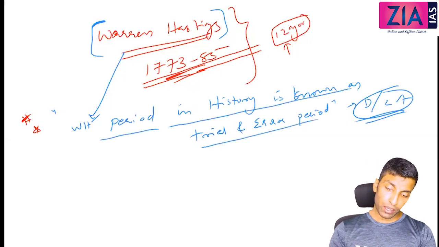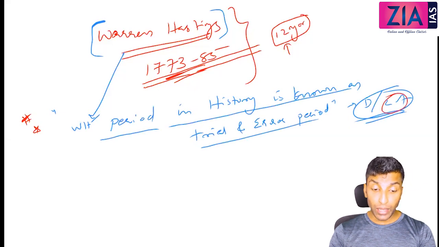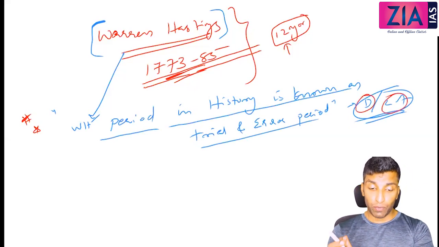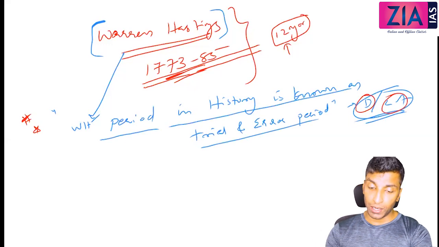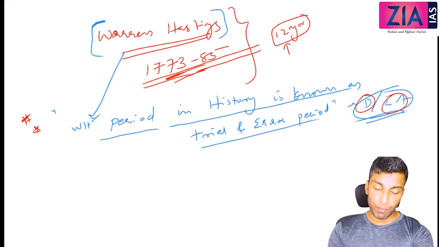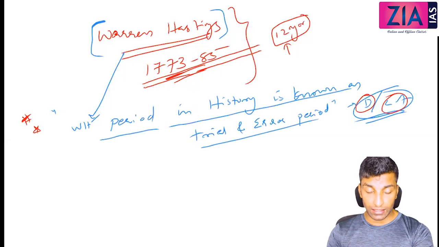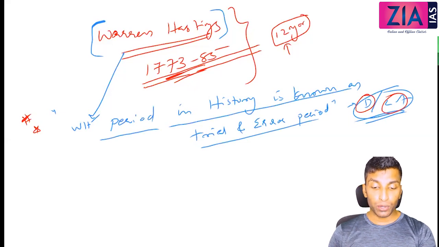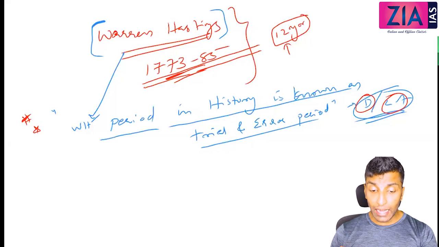Now here you can critically analyze, you can discuss, you can support Warren Hastings. If you have very good knowledge about history or about the situation at that point of time, you can even support Warren Hastings. You can even say that whether it is Warren Hastings or any other person, whoever was going to come to India to govern India at that point of time was bound to make the mistakes which were committed by Warren Hastings, and through that only they evolved into a superpower in India. So that way you can justify.